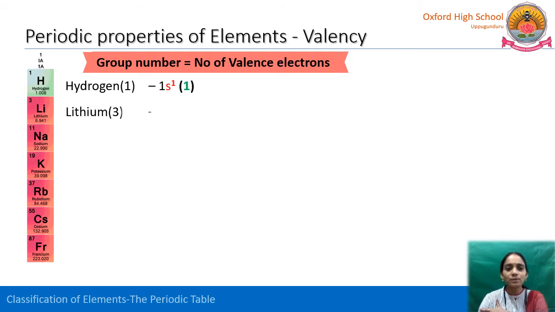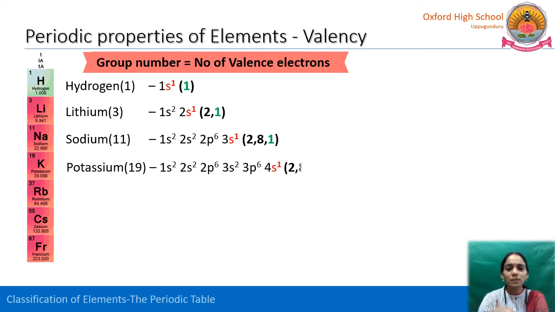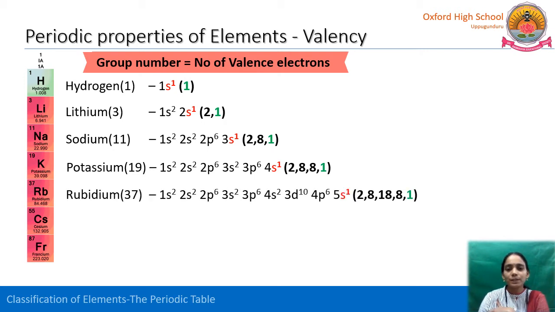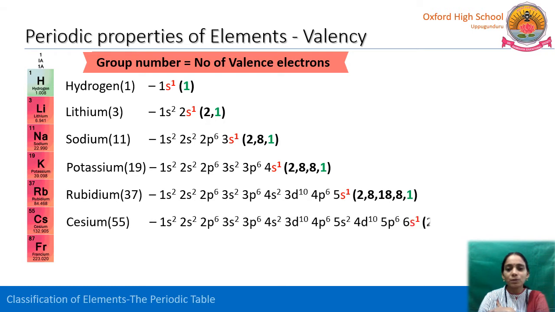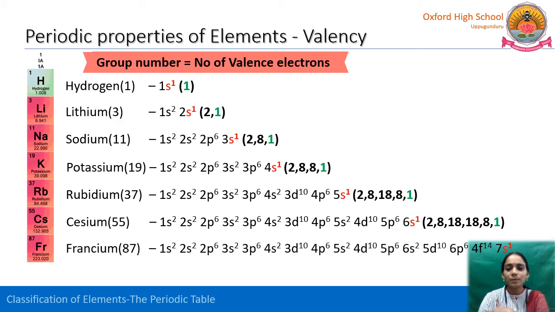Hydrogen 1s1, lithium 1s2 2s1, whereas sodium, atomic number 11, the electronic configuration is 2, 8, 1, potassium 2, 8, 8, 1, rubidium 2, 8, 18, 8, 1, cesium 2, 8, 18, 18, 8, 1, whereas francium 2, 8, 18, 32, 18, 8, 1. How many valence electrons are there in all these elements from hydrogen to francium? One valence electron is there.